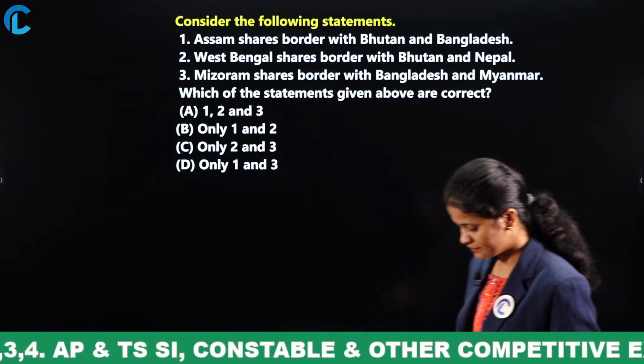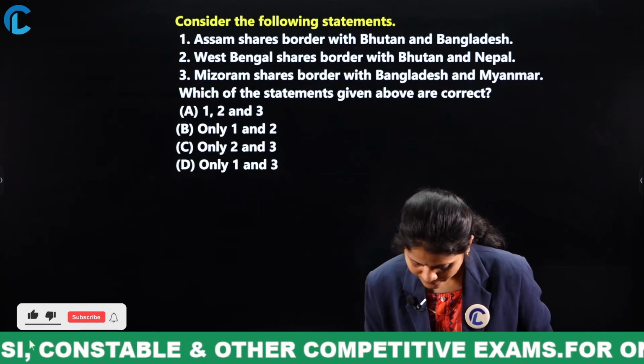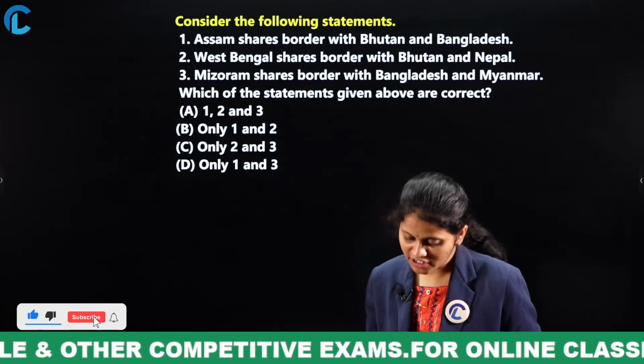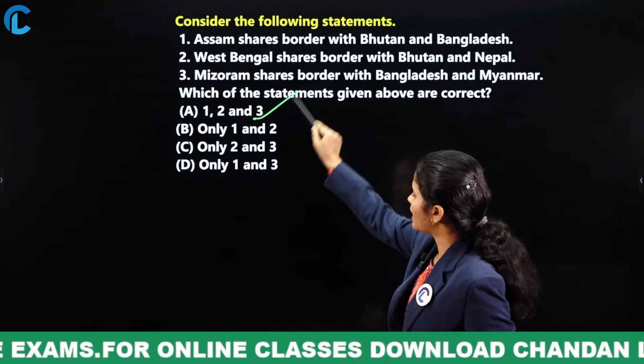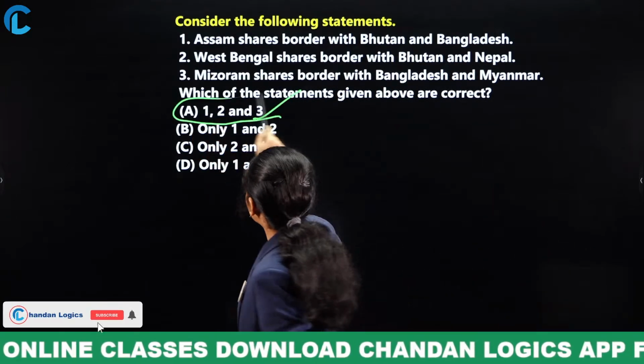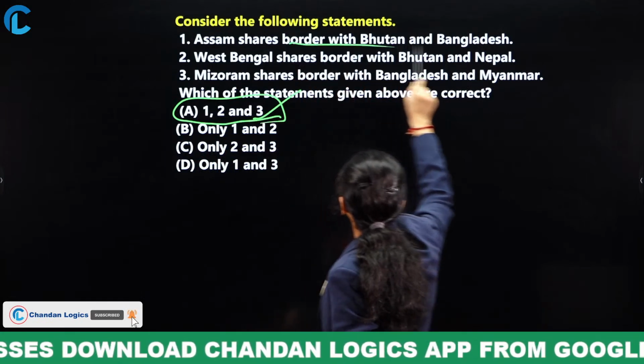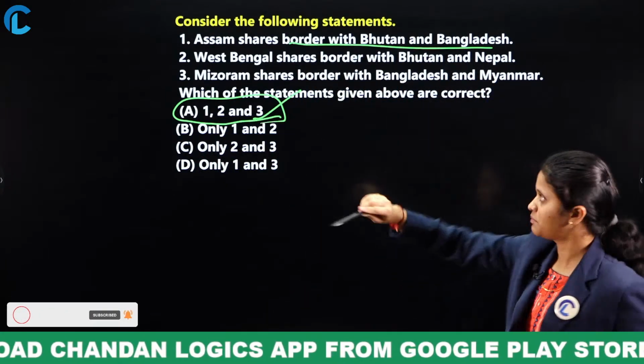Yes, option C, option B. So here your answer is option A: 1, 2 and 3. Assam shares a border with Bhutan and Bangladesh. The first statement is correct.